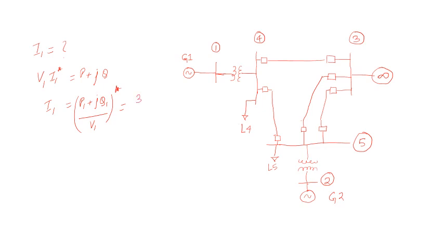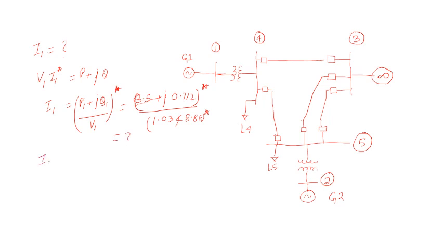So you can put the values. P1 was 3.5, plus Q1, which is 0 from the table. Put the value of V1, which is 1.03 at an angle of 8.88, and for the star, take the conjugate of each value. Then calculate the values.